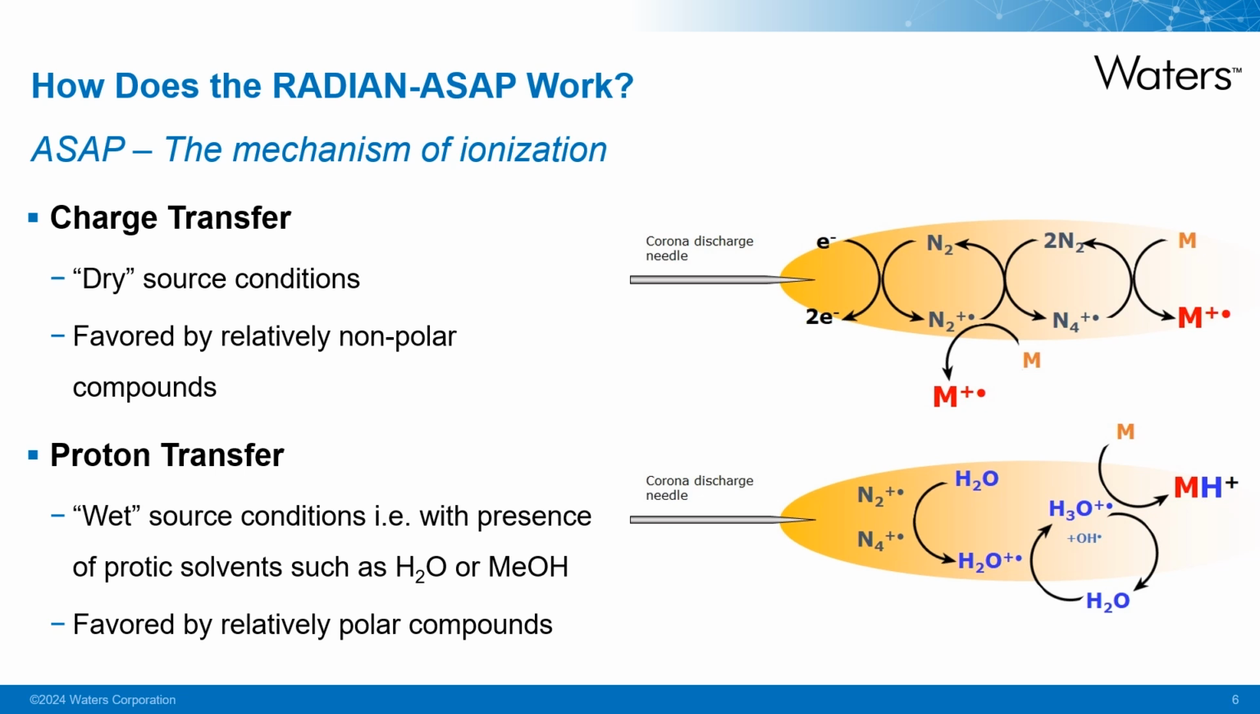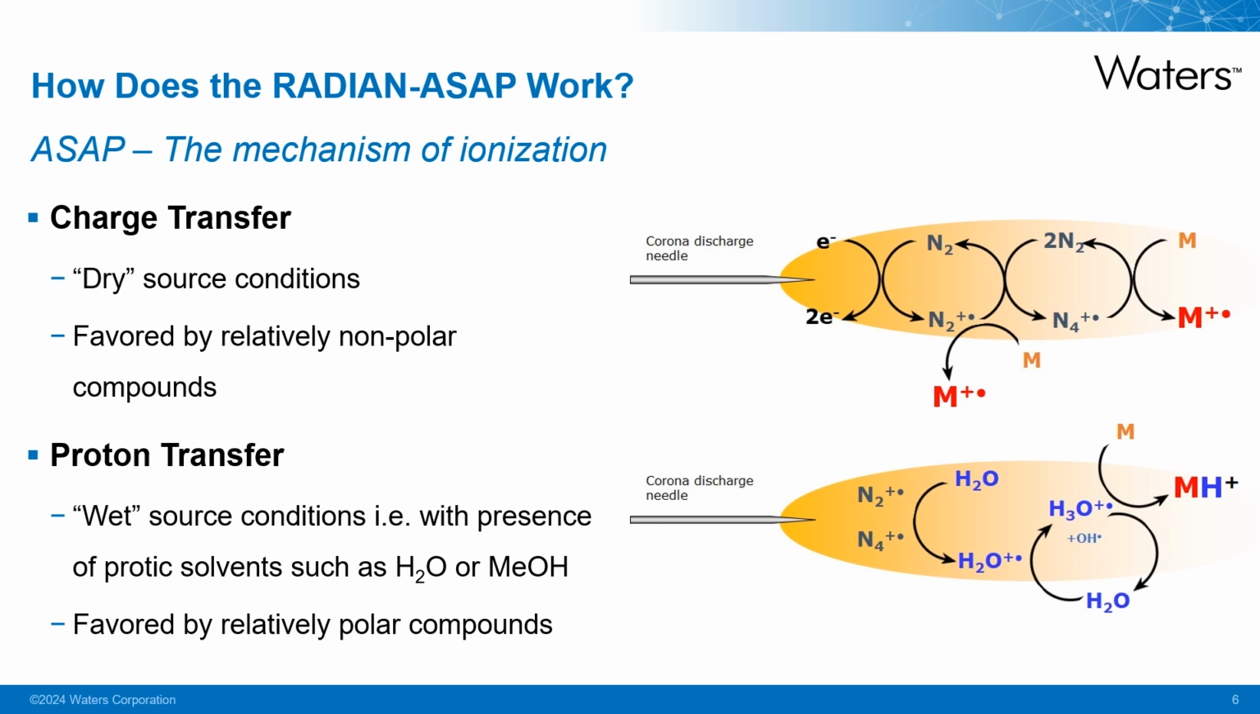The first of the mechanisms is a charge transfer mechanism, which is initiated by the corona discharge ionization of the nitrogen in the ionization source. This generates radical cations of nitrogen, which can then undergo charge transfer with analyte molecules to generate the radical cation. This form of ionization is particularly useful for the analysis of nonpolar compounds and typically is more prevalent in source conditions without the presence of protic solvents such as water or methanol.